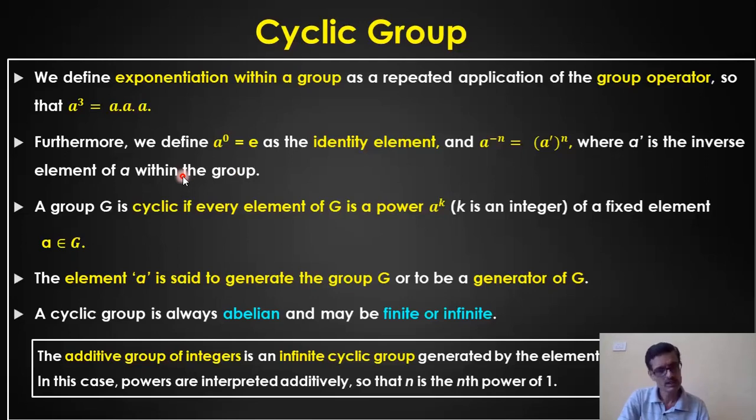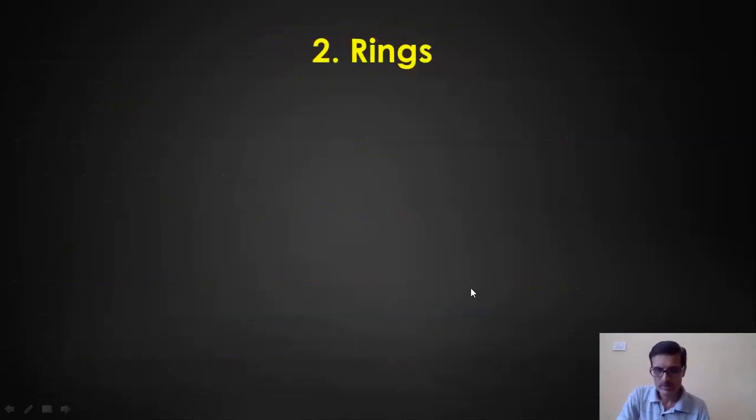That means if it is possible to represent every element of the group as some power of a particular element, say a to the power k, then we call this a cyclic group, where this a is called the generator of G. That means I can generate all the remaining elements by using a, considering some power k of that particular element. And a cyclic group is always an abelian group. It may be a finite or an infinite group. I'll go back to the previous slide.